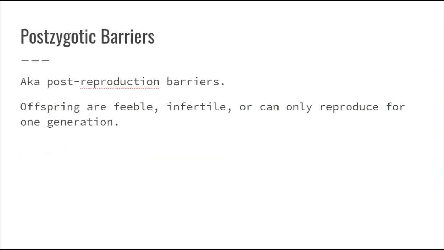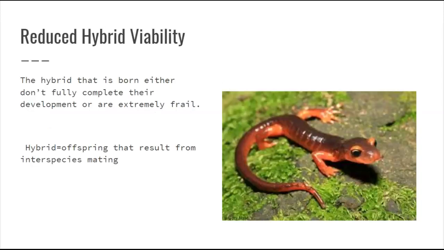Let's talk about some post-zygotic barriers, okay? So they were able to reproduce and make a baby, but the offspring are feeble, they're sickly, they are not able to reproduce or can't keep going generation after generation, okay? So here's an example where a baby is made, but it ends up being not really very strong. This is called reduced hybrid viability.